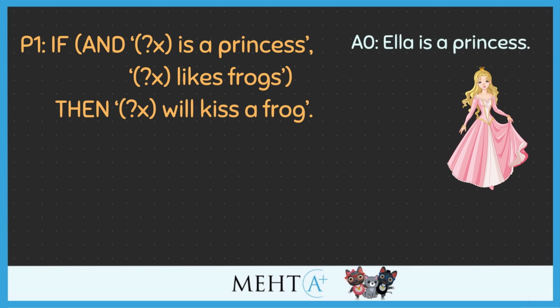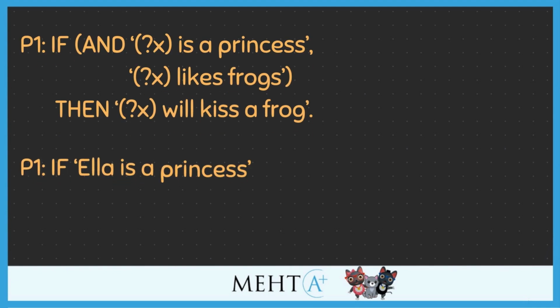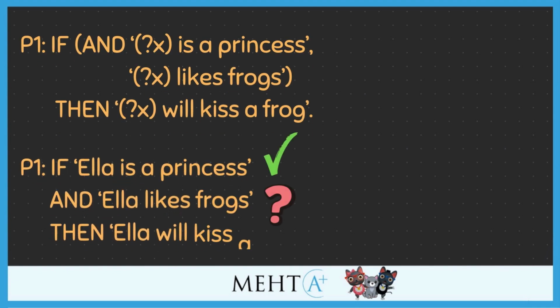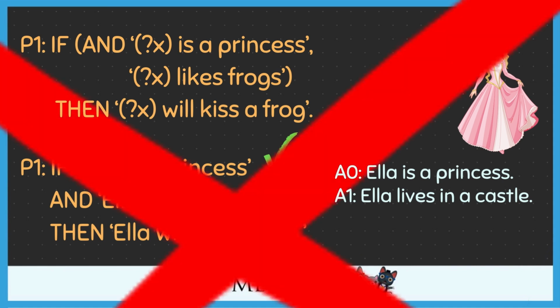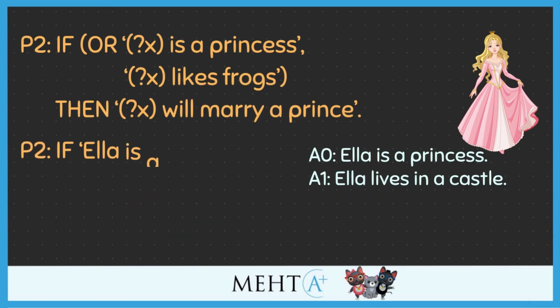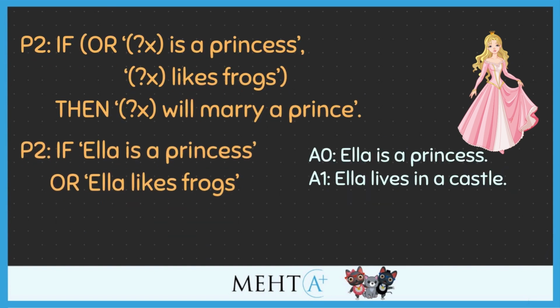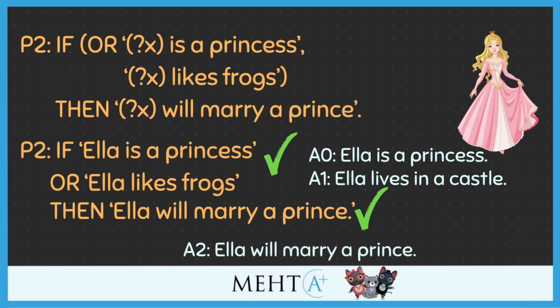So let's revisit our rules. We're going to again substitute X with Ella. We know from A0 that Ella is a princess. Since the antecedent contains an and, both statements must hold true. So we must check the second statement. Does Ella like frogs? None of our existing assertions mention if Ella likes frogs, so that statement is false and we cannot derive any assertions. However, if we take a look at the next rule, we know that Ella is a princess. Since the antecedent contains an or, we do not need to check if the other statement is true. We know that the consequent is true, that is, Ella will marry a prince. So we derived our A2: Ella will marry a prince.